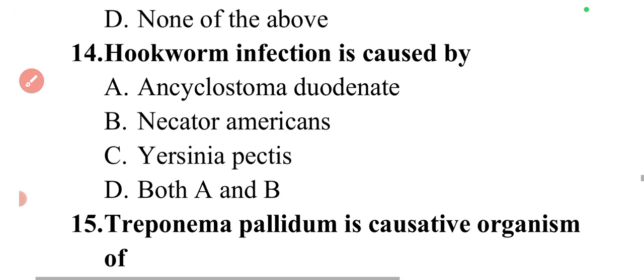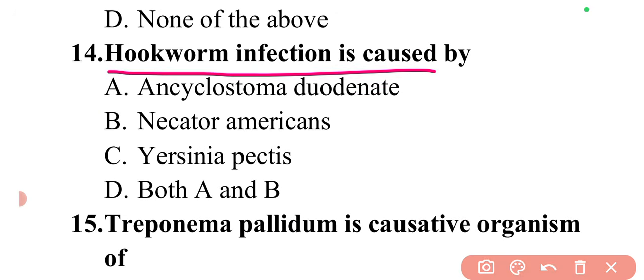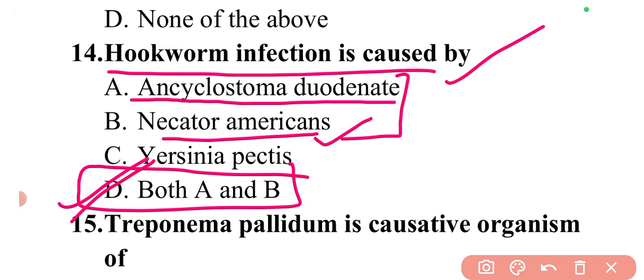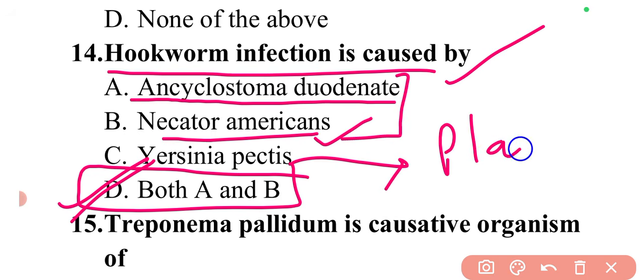Then moving to the next question. The question is hookworm infection is caused by. So the hookworm infection is caused by Ancylostoma duodenale or Necator americanus. So these both are the causative agent for hookworm infection. So here option D, both A and B is correct. And Yersinia pestis is the causative agent for plague.